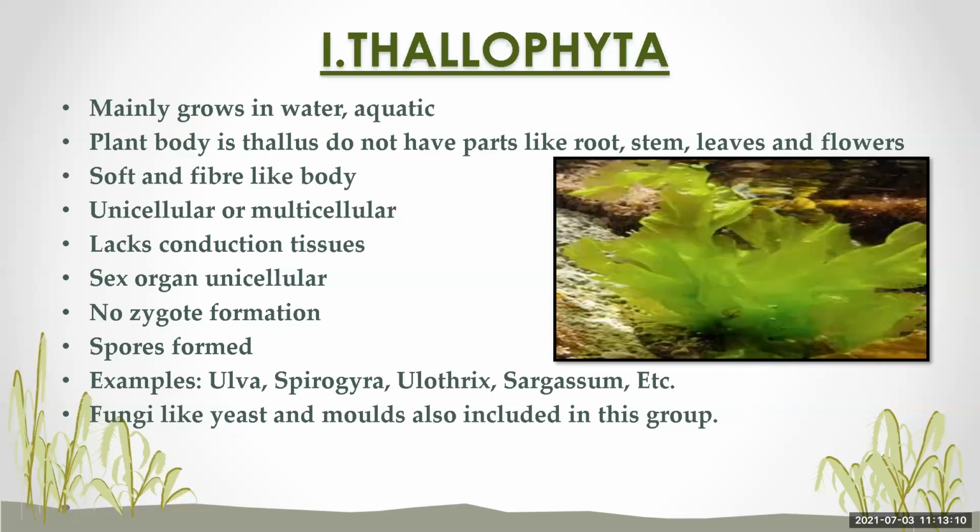Now examples of the division Thallophyta are Ulva, Spirogyra, Cladophora, Sargassum. These are a few of the examples of the division Thallophyta, and these are green in color, so they can make their own food. But there are exceptions like fungi, like yeast and molds, also included in this group, but they are non-green plants, meaning they do not take part in photosynthesis. Still, they are included in the division Thallophyta.